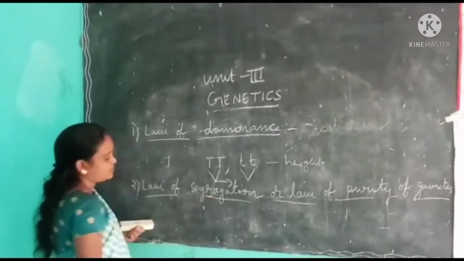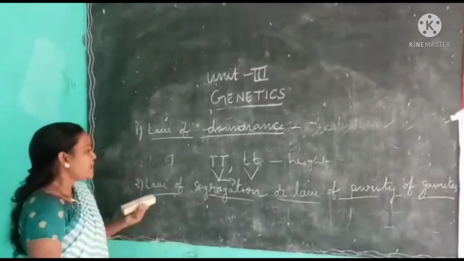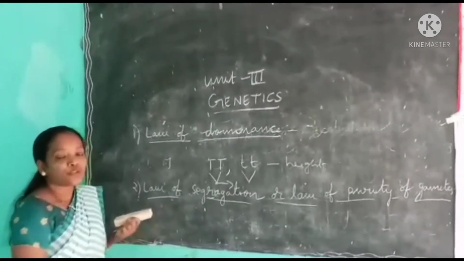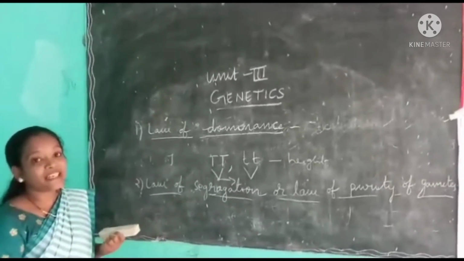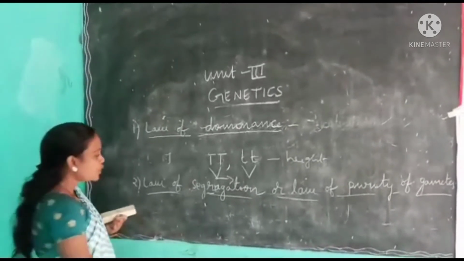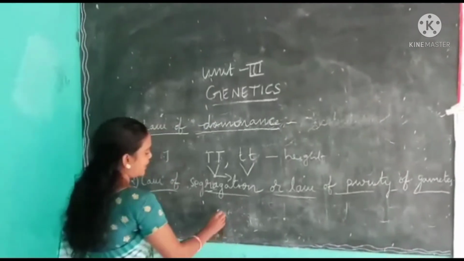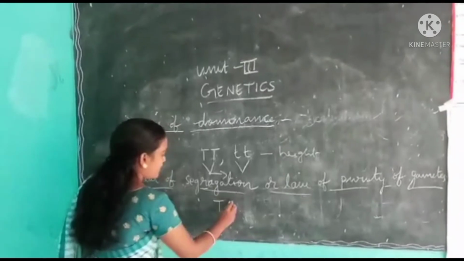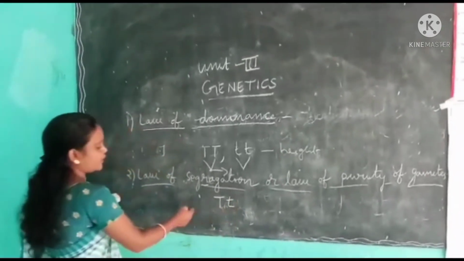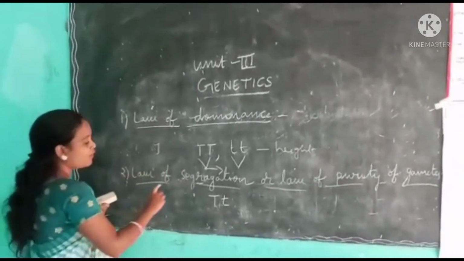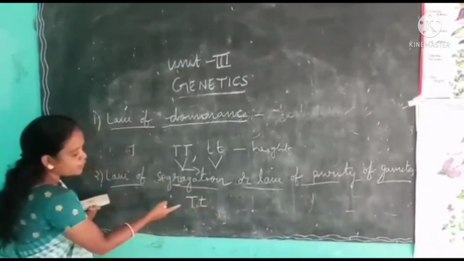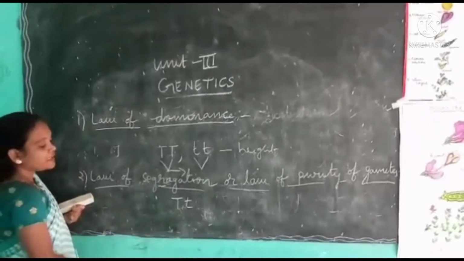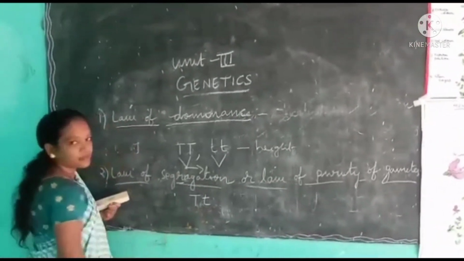Segregation means separation. It states that when two alleles are present in a heterozygote, heterozygote means see here, capital T and small t, I already told you. When present together, they do not blend.